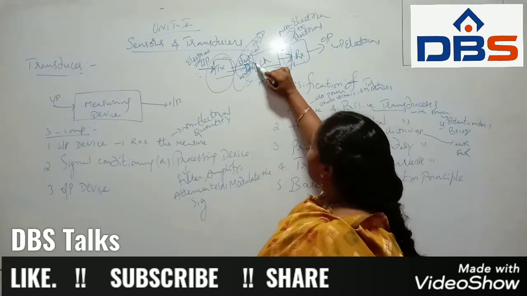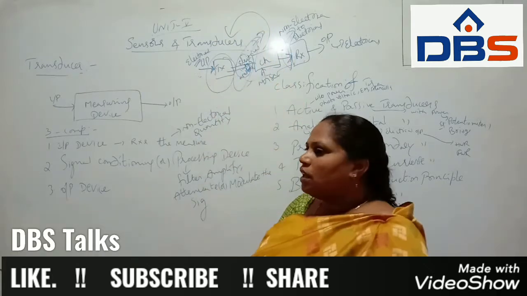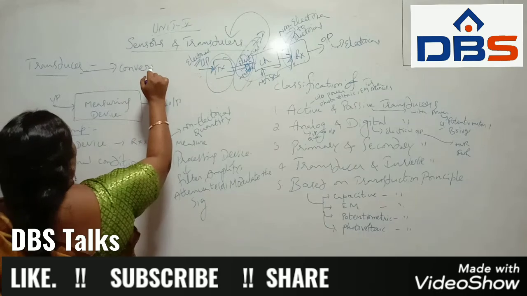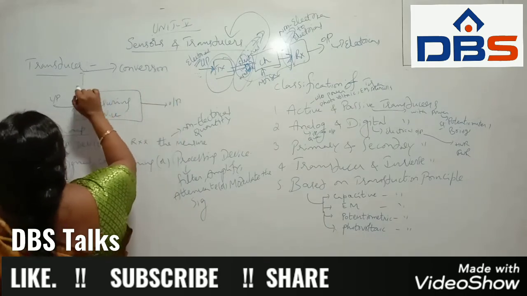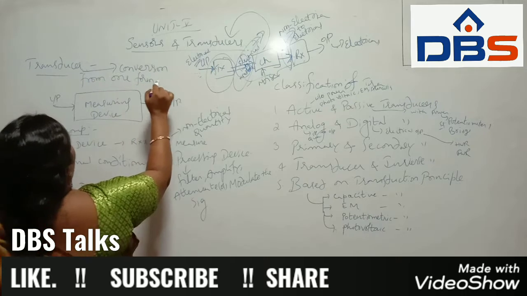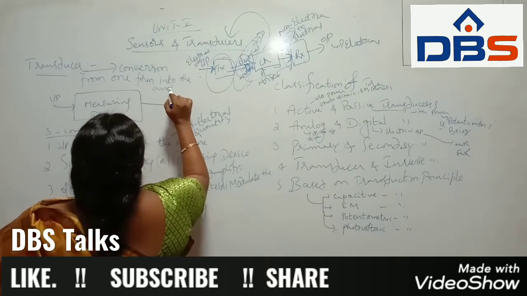This conversion we call a transducer. So the transducer takes the conversion from one form into another form.